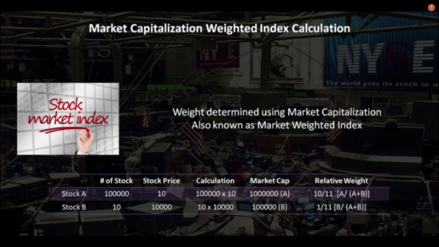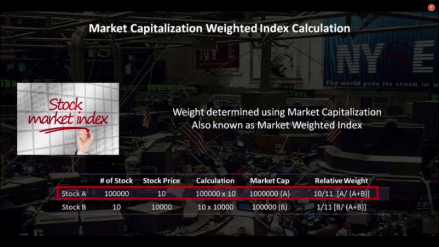In case of capitalization weighted index, the market cap of the stock is used to determine the weight of each stock in the index. This ensures that a stock with greater market capitalization has greater influence on the index. So in case of this example, if stock A has 100,000 stocks issued, while stock B has only 10 stocks issued, then the market capitalization of stock A would be 1 million, while that of stock B will be 100,000.